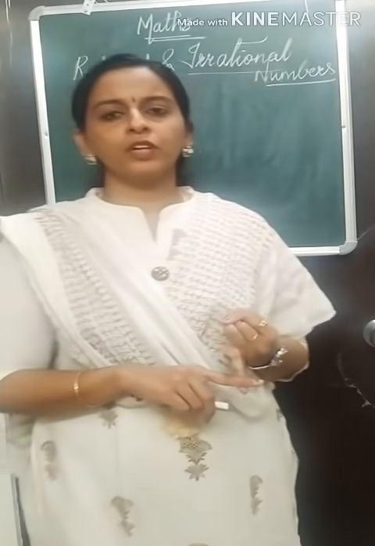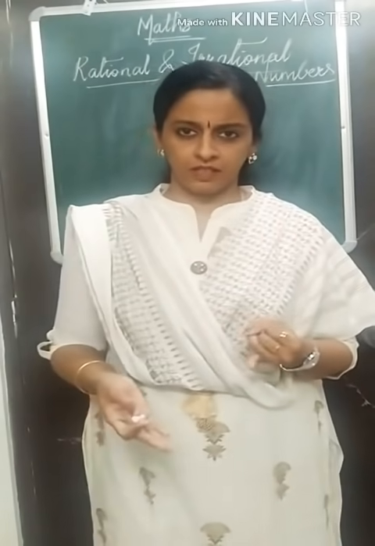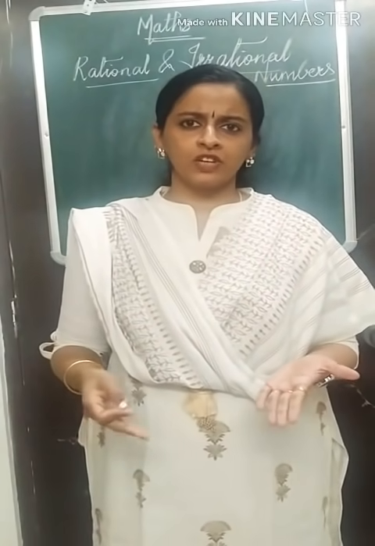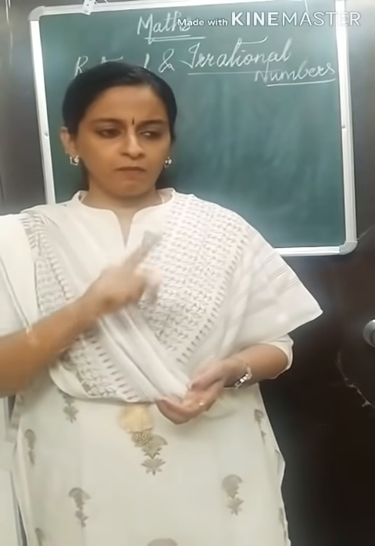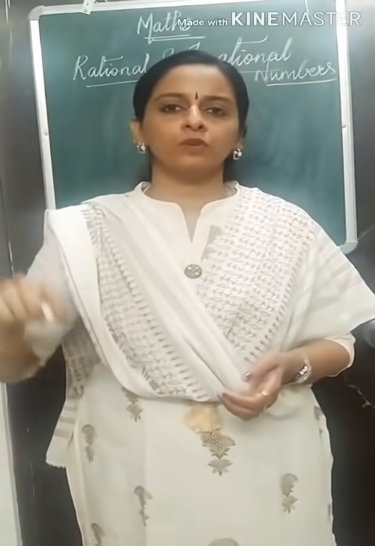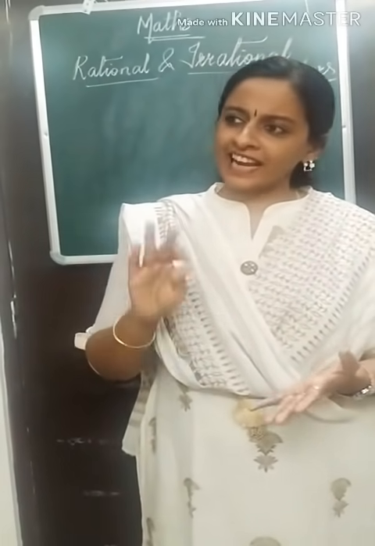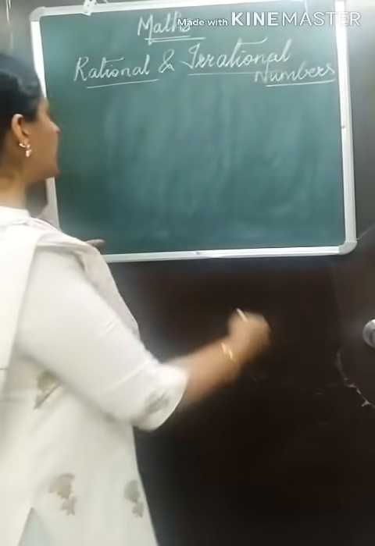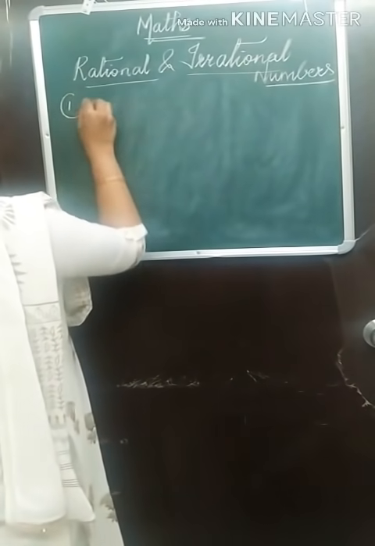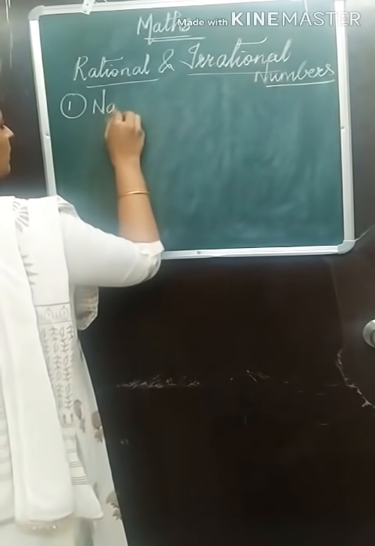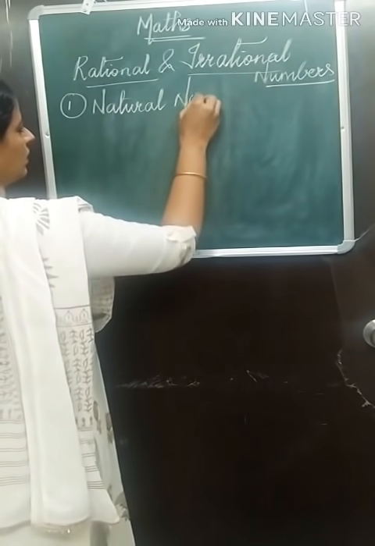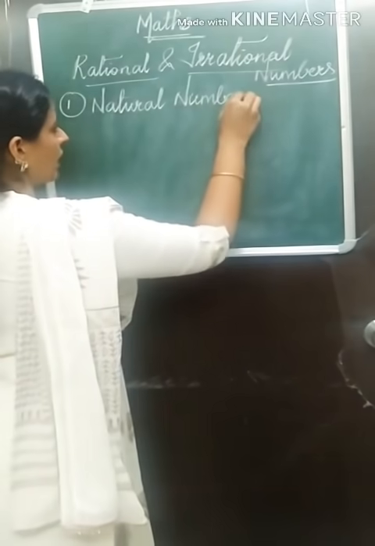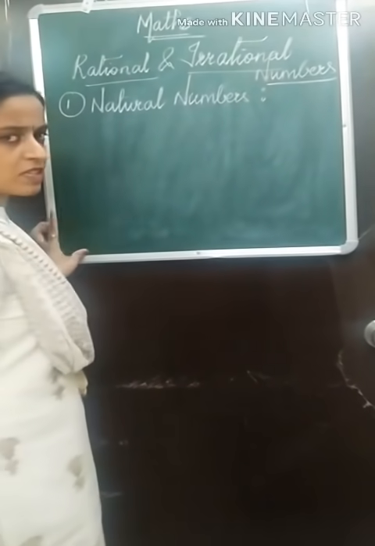First type that we are going to deal is natural numbers. Okay, we all know what are natural numbers. The numbers that we use for counting purpose. Number of students 1, 2, 3, 4. The numbers that we use for any counting are called as natural numbers. So let us begin. First type of number, natural numbers. Write it down. Natural numbers.